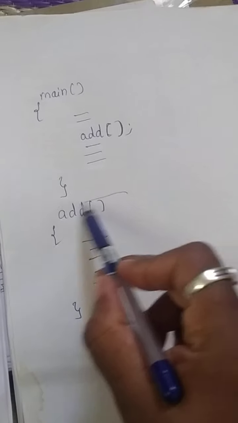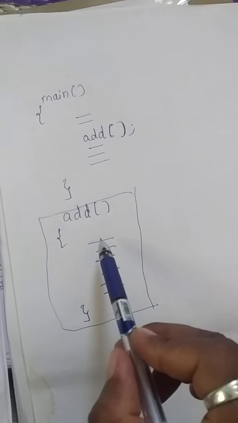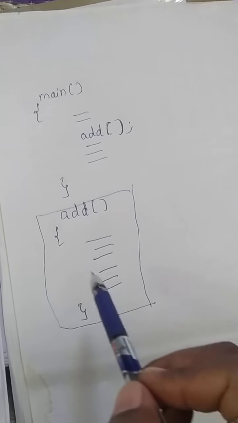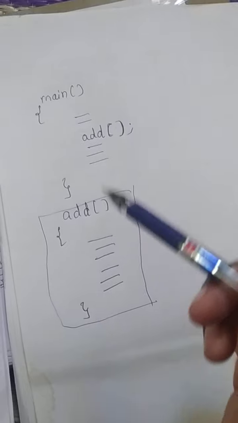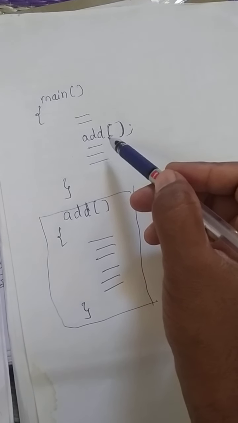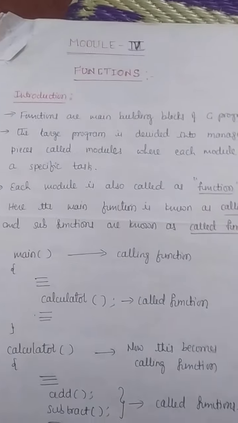So this is known as a function. A function is nothing but a set of instructions which will do a particular task. Always the functions will be placed outside the main function. Got it? Now we'll go to the topic, functions.